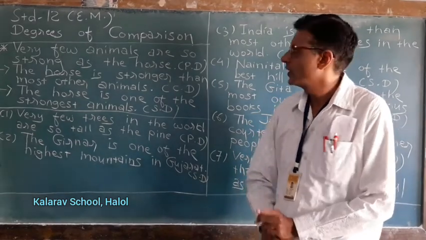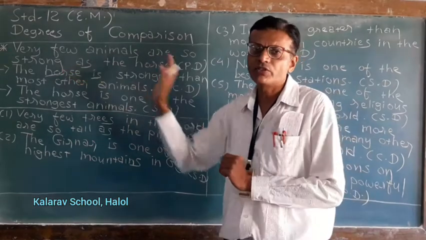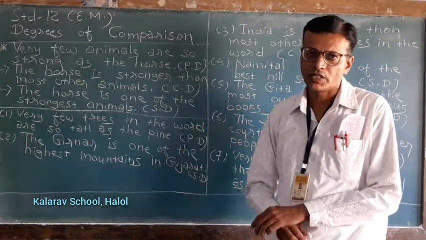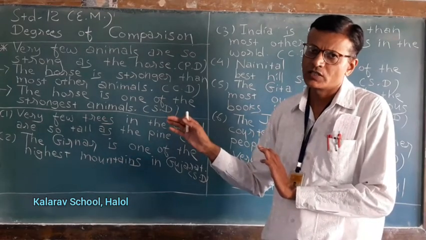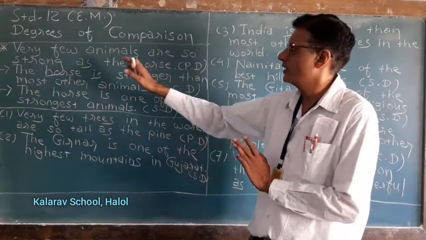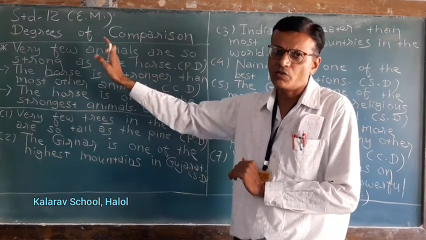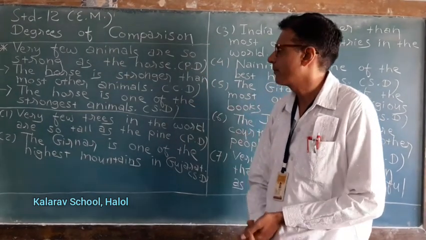One is you can start with very few. Another you can start with no other. Very few is simpler than another technique. That's why I wrote this sentence.